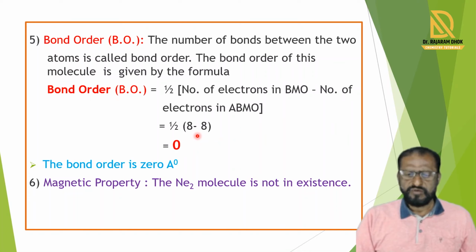So 8 minus 8 divided by 2, so the bond order is 0. A bond order of 0 means there is no formation of any bond. And when no bond is formed, the magnetic property does not need to be explained, because the bond is not formed, and so this Ne2 molecule does not exist.